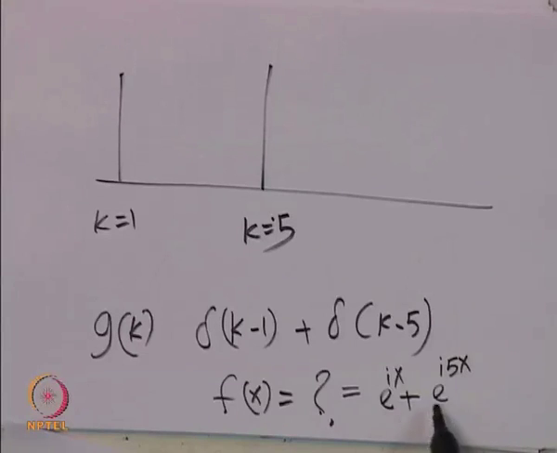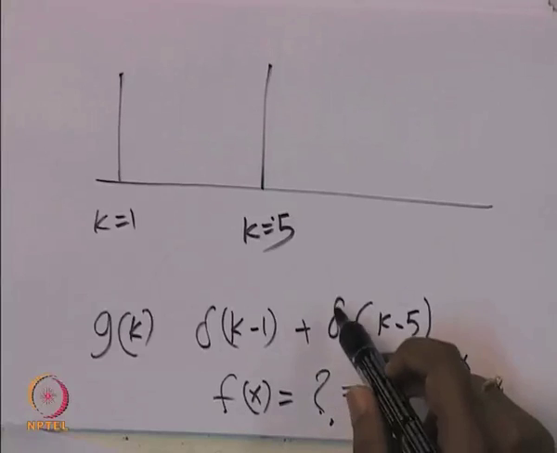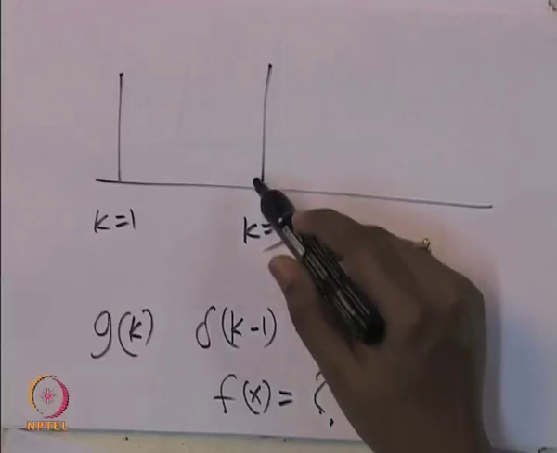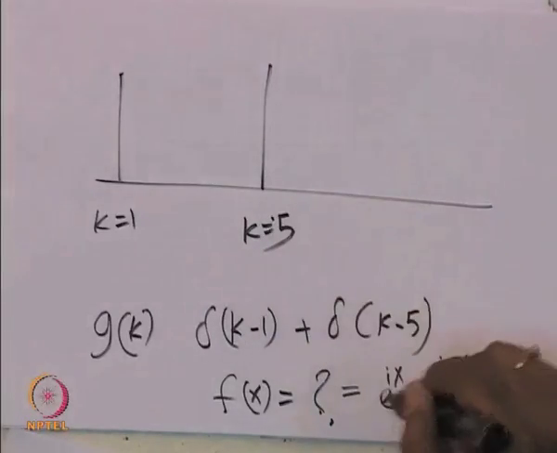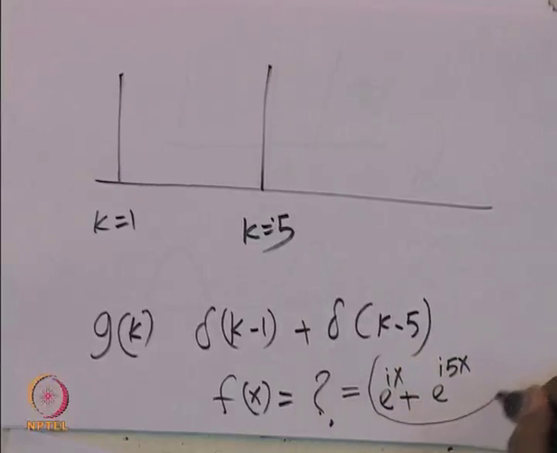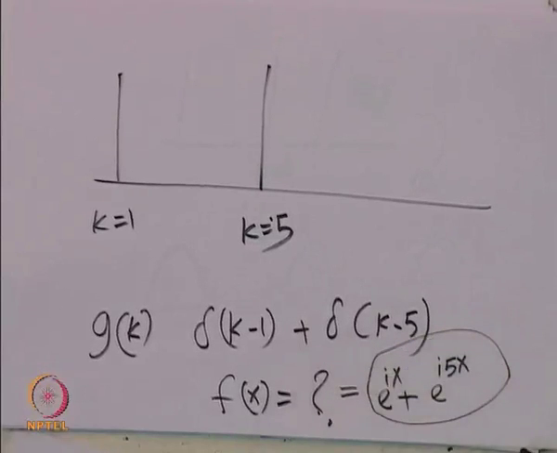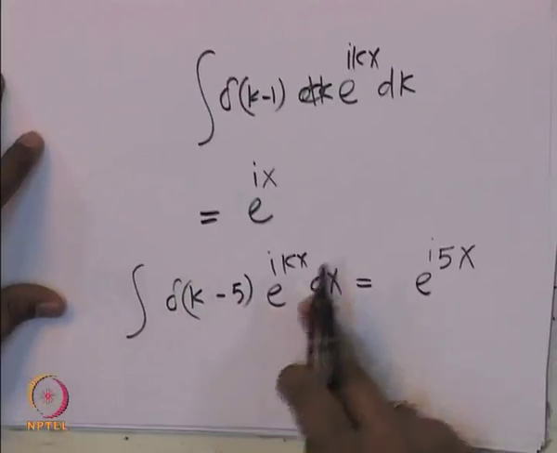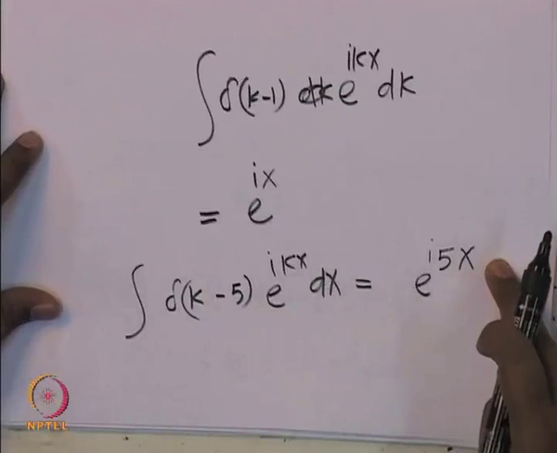So, this is essentially the real function, and this is the function in the Fourier space. So, knowing this, how can we convert to this? That is what the Fourier transform tells you. Given some peaks, from that you have to convert to some real functions which has some meaning which you can think of. Okay. So, now how do we know this delta of k minus 5 e power I k x is e power I 5 x?